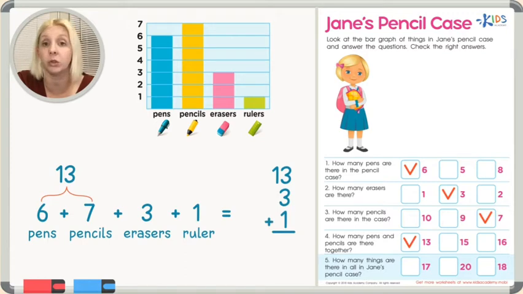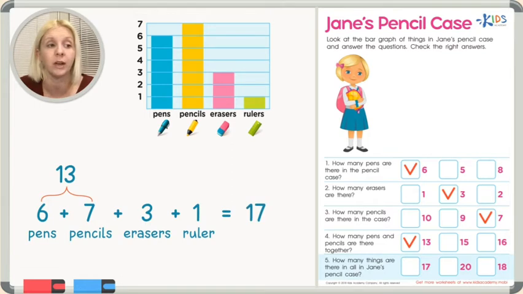So 3 plus 3 is 6, plus 1 is 7, okay? And then I'm going to take the 1 and I'm going to bring it down, which gives me this answer. This is how many things there are in all in Jane's pencil case. So what is the answer? The answer is 17. So let's find that down here and put a check next to the number 17.